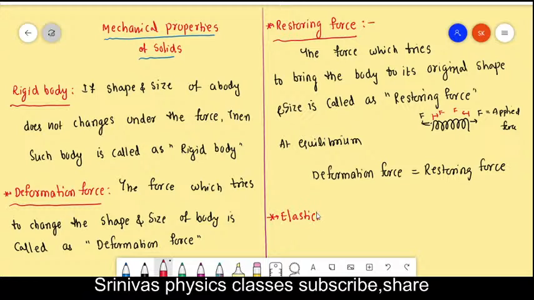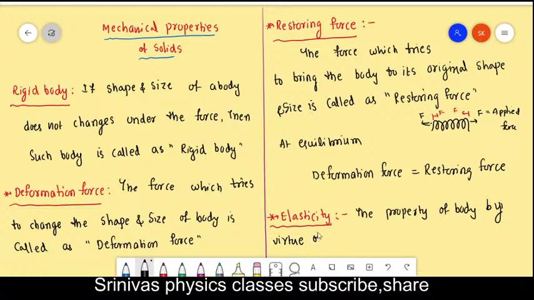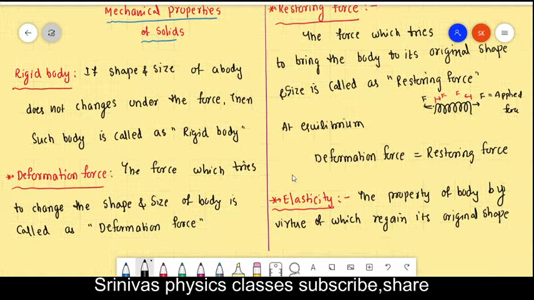Elasticity is the property of a body by virtue of which it regains its original shape and size after removal of the external force.